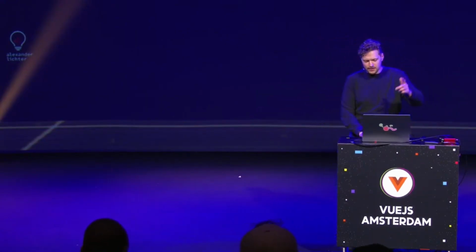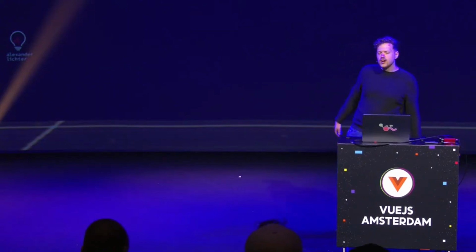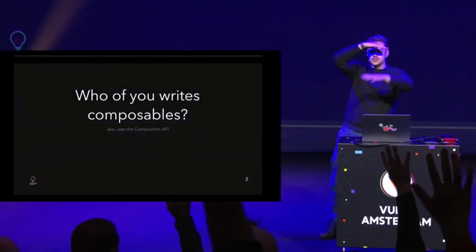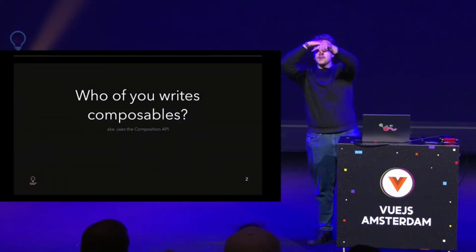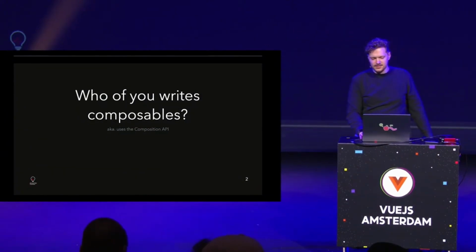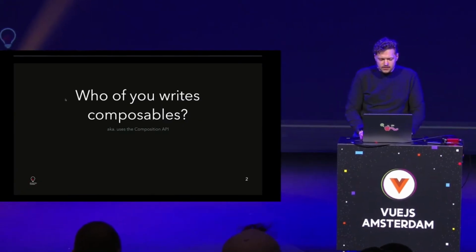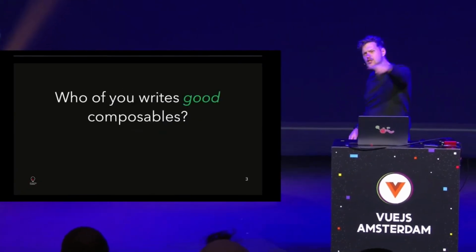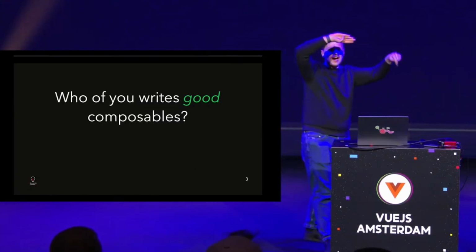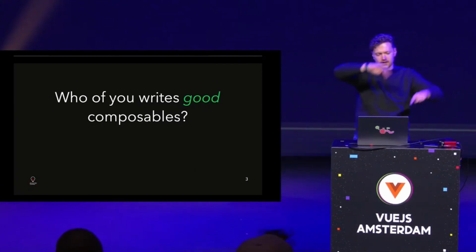So yes, perfect. So who of you actually writes composables up here, right? Okay. We'll do the other way around. Who's still using Options API? A few people. Yeah, here's some views. Yeah, some views also. Okay, great, lovely. I mean, that's perfectly fine, but who of you writes good composables, actually? Who thinks that? 4 or 5 hands. We have to talk after this talk, okay? If you know all of this here.